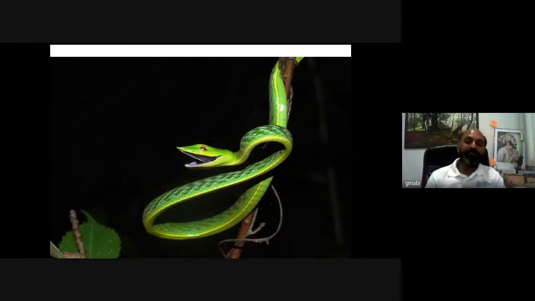This is a wine snake, green wine snake, a non-poisonous snake. Generally, it resides in the shrubberies, in the shrub area. You can also find it in small trees, getting camouflage with the local vegetation.